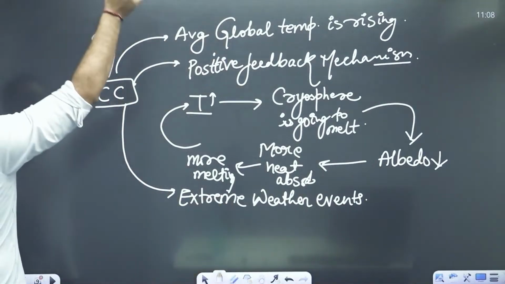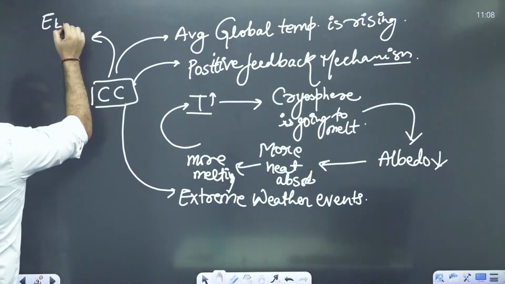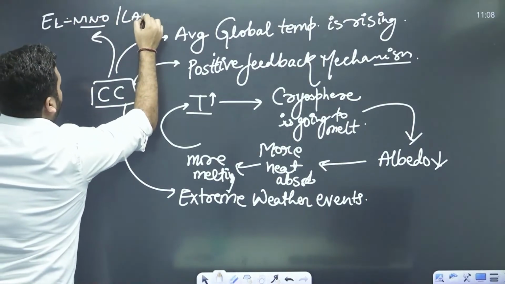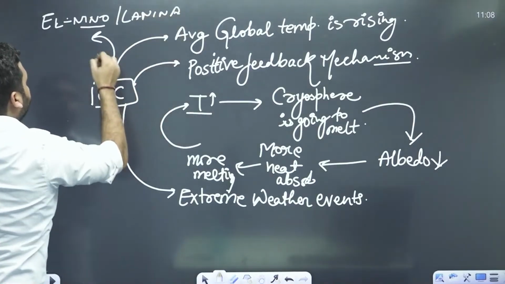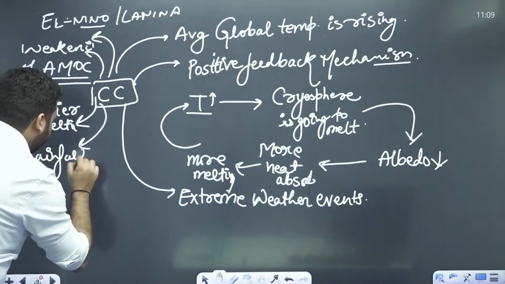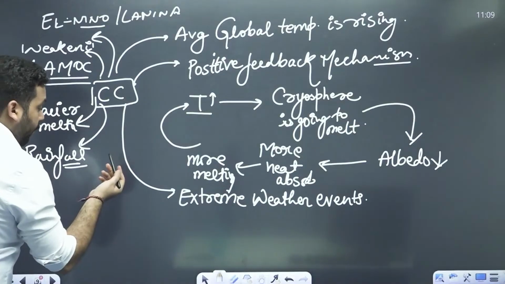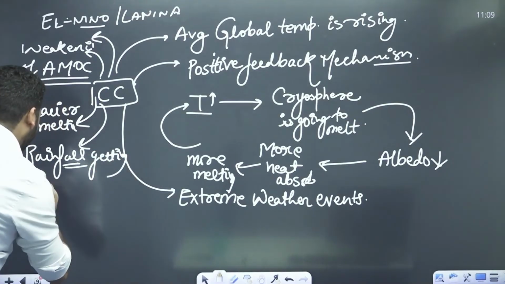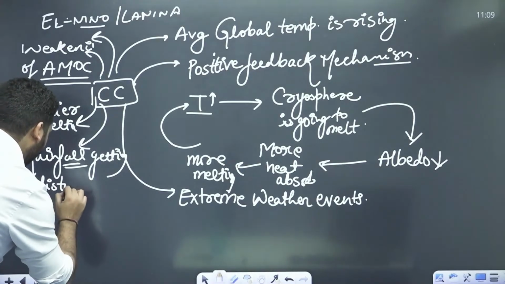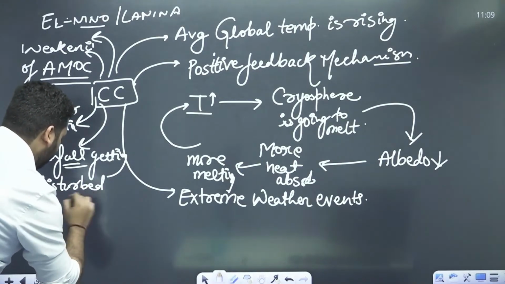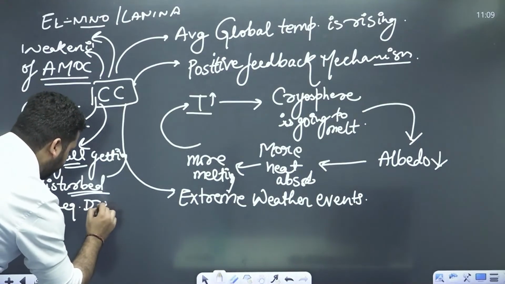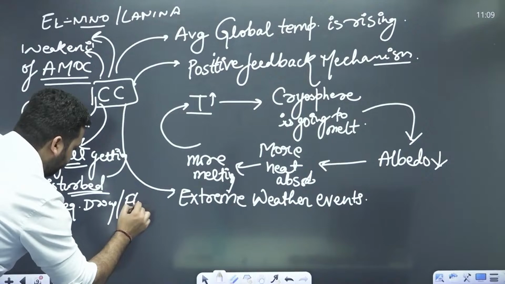Then on the global level, El Nino, La Nina, weakening of rainfall, getting disturbed, leading to frequent droughts and floods.